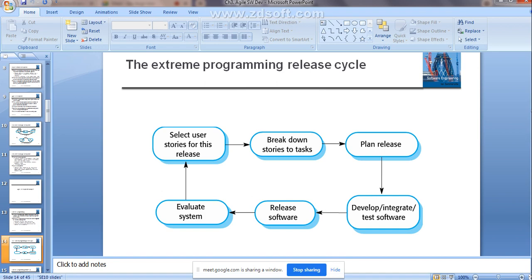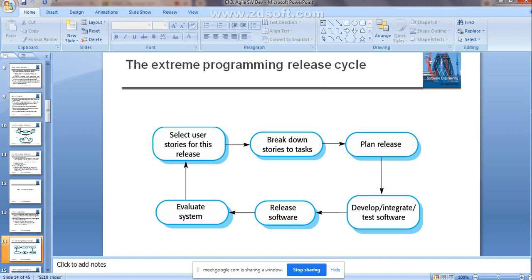Then again those requirements are broken down into tasks, you release the plan, develop, and lastly release the software again. In this cyclic way any software is released by using the agile technique or agile method.